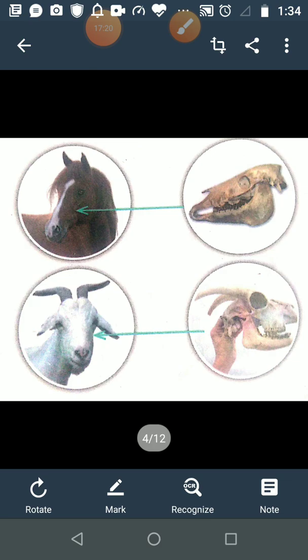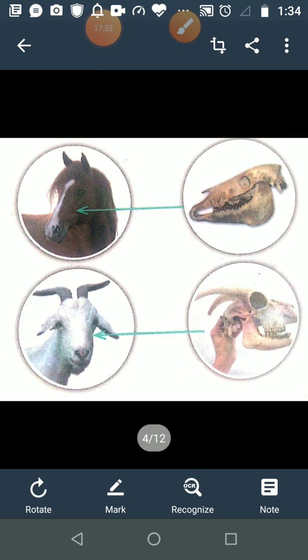Herbivorous animals have flat and broad front teeth to bite off leaves and grass. I am not saying that their front teeth are sharp. The front teeth are flat and broad to bite off leaves and grass.